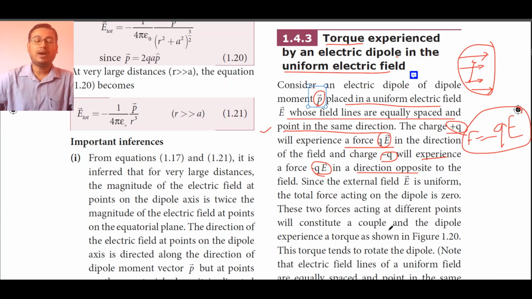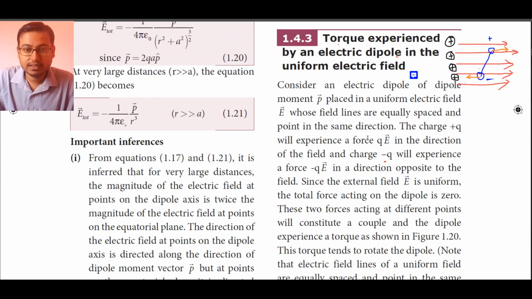So what does it mean? Here the +q charge experiences a force in the direction of the field, and the -q charge experiences a force in the opposite direction of the field. Let me draw a figure for you here.